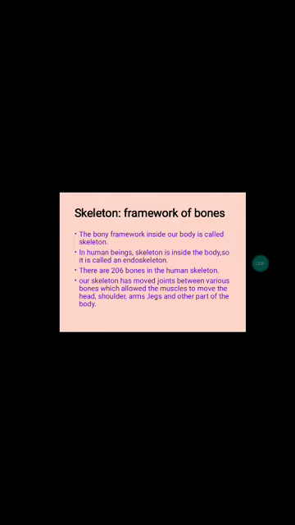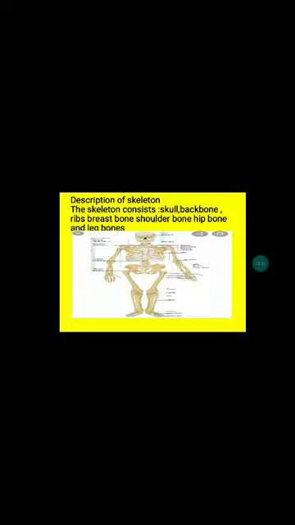We have 206 bones in the human skeleton. Our skeleton has movable joints between various bones, which allow the muscles to move the head, shoulder, arms, legs and other parts of the body.